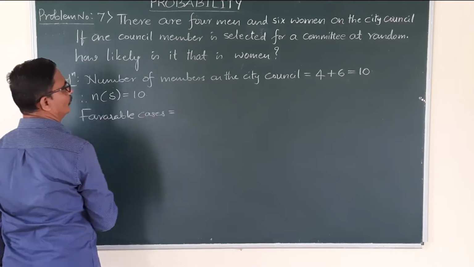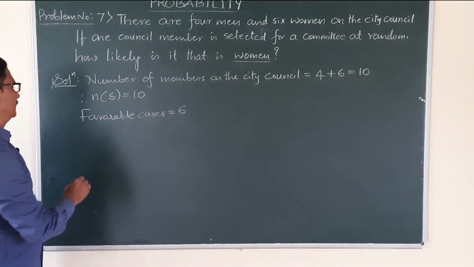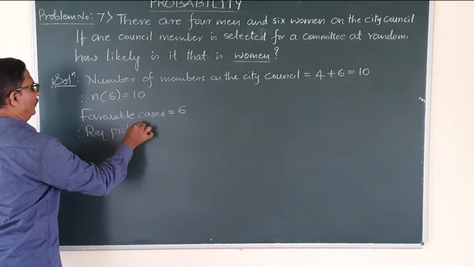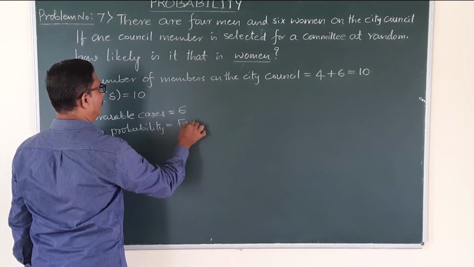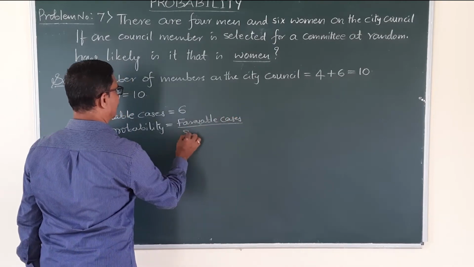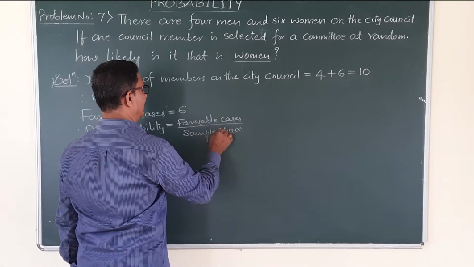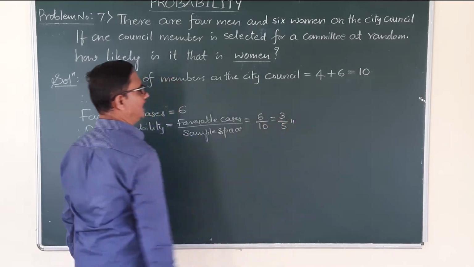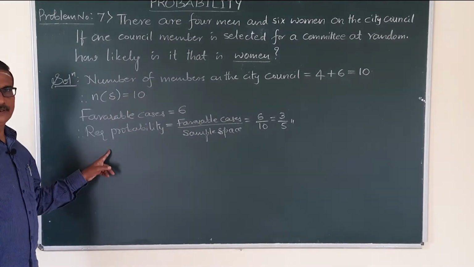cases is equal to, which should we take? Women. How many women? 6. We got favorable cases. Therefore required probability, find the probability that it is a woman. Required probability is equal to favorable cases and their outcome, sample space. Outcome is nothing but sample space. That is favorable case 6, sample space is 10. 2 3s are 6, 2 5s are 10. So the probability that it is a woman is 3 by 5.